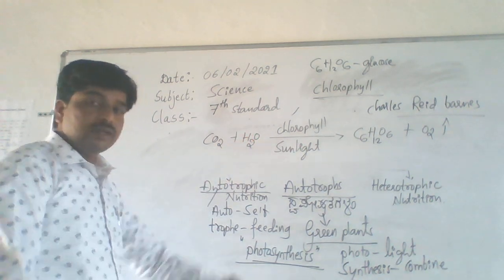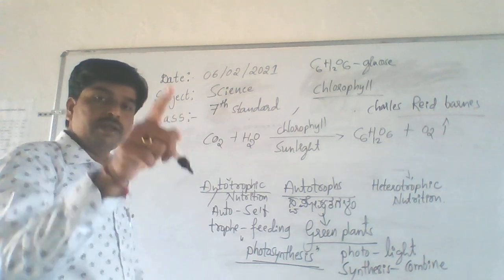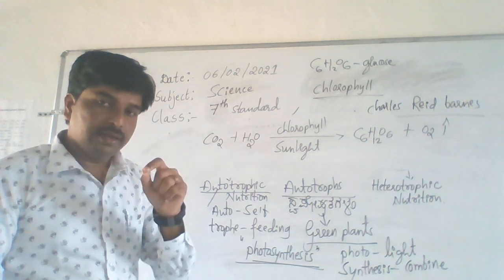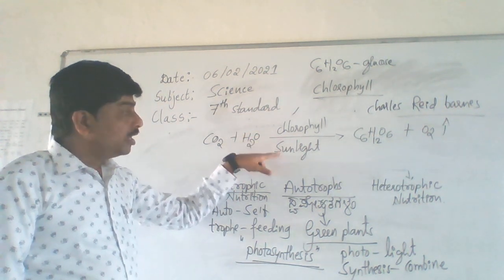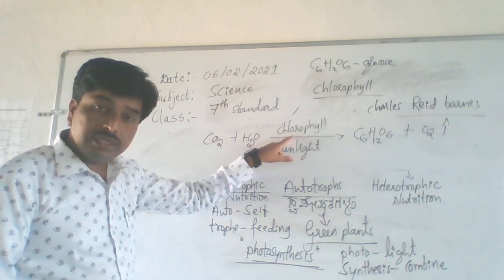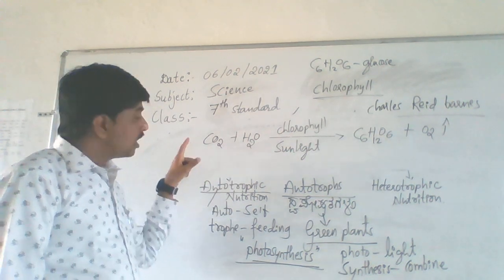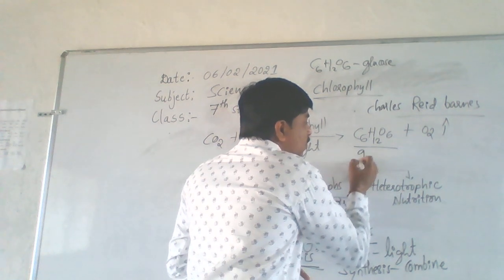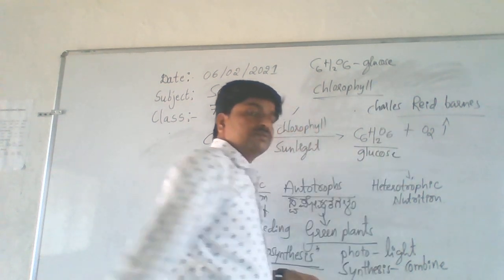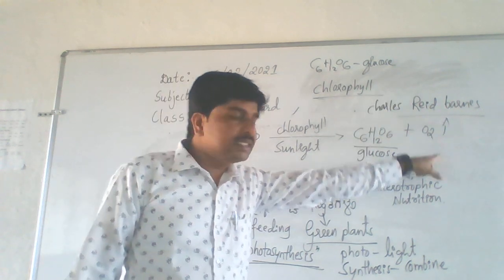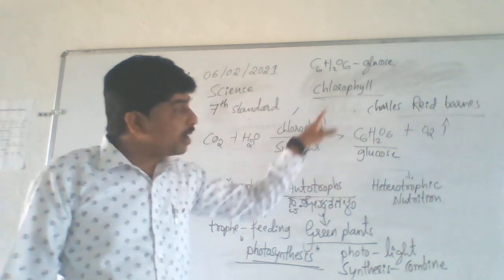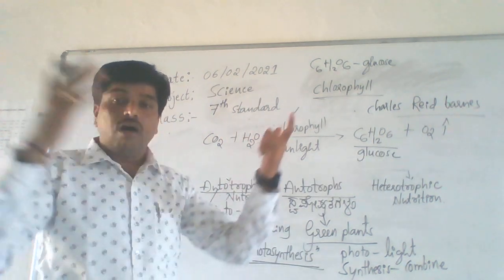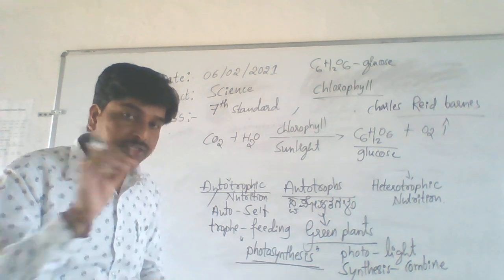And this reaction says how the photosynthesis process happens in a plant body. Understand? See, green plants. Listen clearly. Green plants, in presence of sunlight, by using chlorophyll, they combine what? Carbon dioxide and water, and what they produce is glucose. And in this process, a byproduct is there. Not only one product is formed, the byproduct is oxygen gas, which is very essential for all living beings for our respiration.